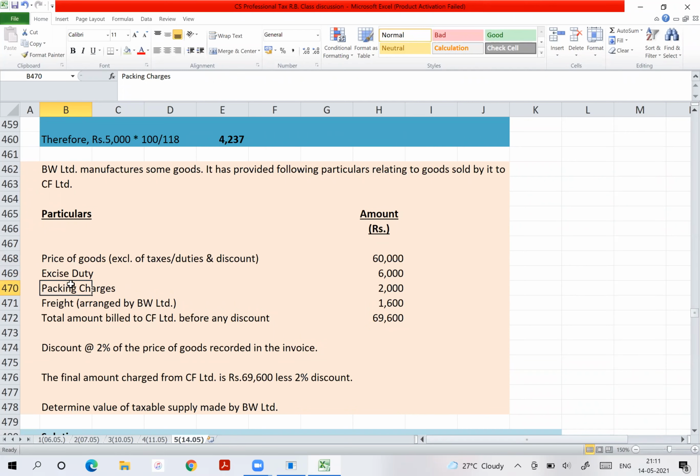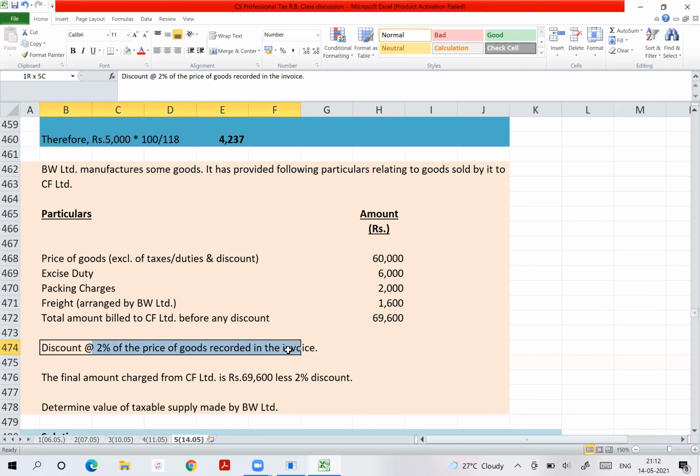Packing charges. What will you do with packing charges? Packing charges will also be included, being incidental expenses. So add. Freight. What will you do with freight? You will include. So add it. Okay. Total amount billed to CF Limited before any discount is 69,600.